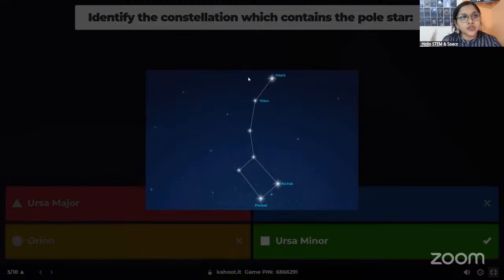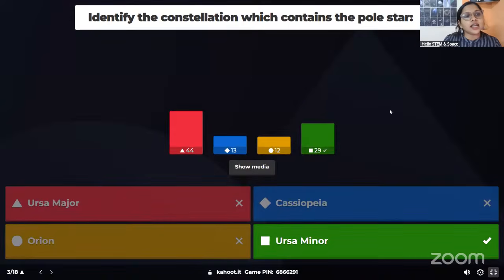So I know that confusion happened. Ursa Major is actually used for locating the pole star, but it is not a part of Ursa Major. Ursa Major is the big bear. Ursa Minor is the little bear, which is the constellation that contains the pole star. It's okay. This was a simple question, but a little mixed up.